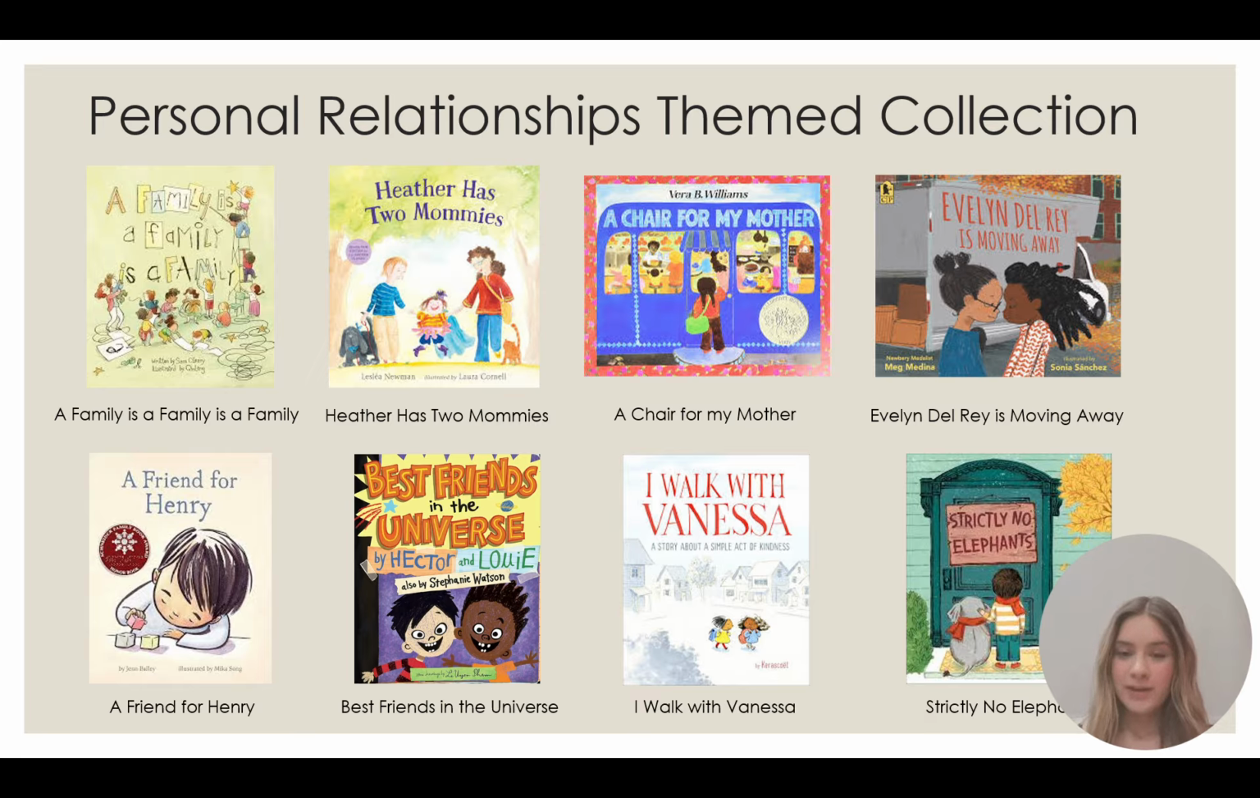From the friendship aspect, I have Evelyn Del Rey Is Moving Away, A Friend for Henry, Best Friends in the Universe, I Walk with Vanessa, and Strictly No Elephants. These books explore interracial friendships, friendships between children with disabilities, and friendships between differing cultural backgrounds.